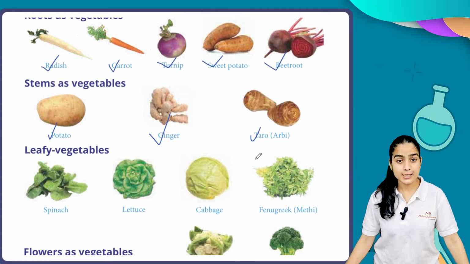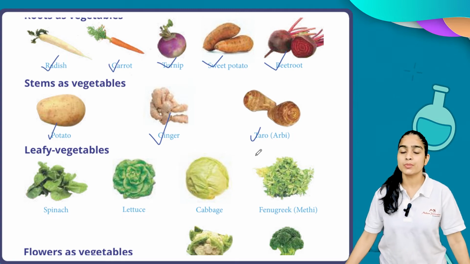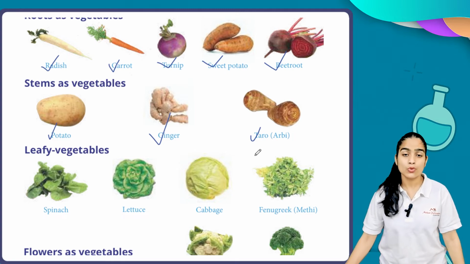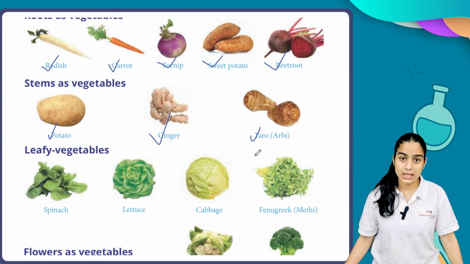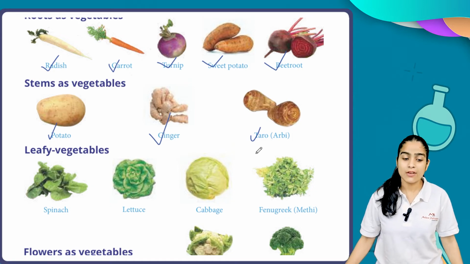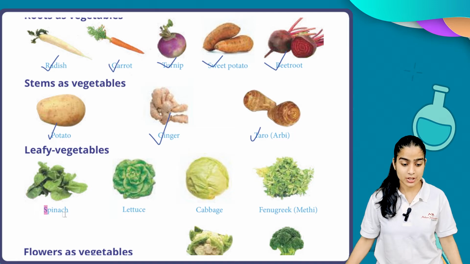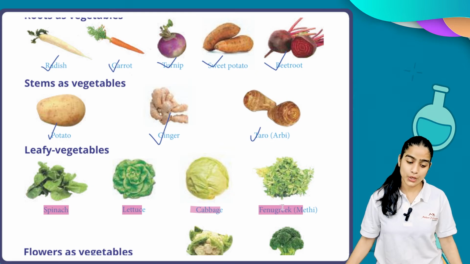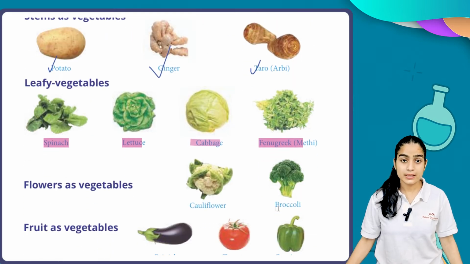Now we are discussing leafy vegetables. Leafy vegetables are those vegetables that have leaves. For example, spinach, lettuce, cabbage, and fenugreek, meaning methi. Okay. Now we are discussing flowers as vegetables.